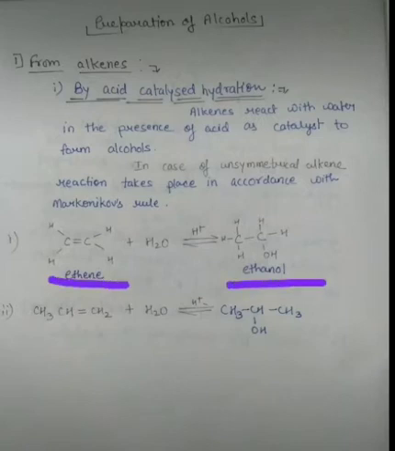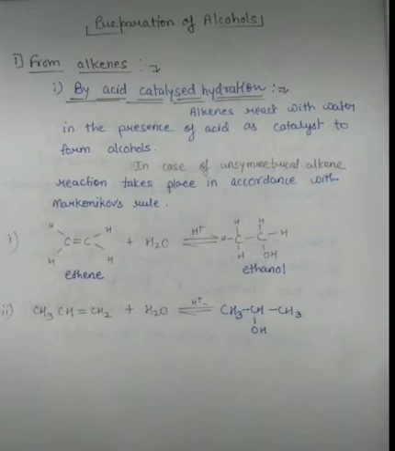One thing which you have to remember here, students, is that in case of unsymmetrical alkene, the reaction takes place in accordance with Markovnikov's rule. I have earlier also told you about Markovnikov's rule. Suppose there is an unsymmetrical alkene.